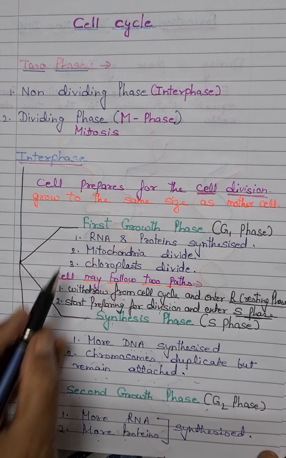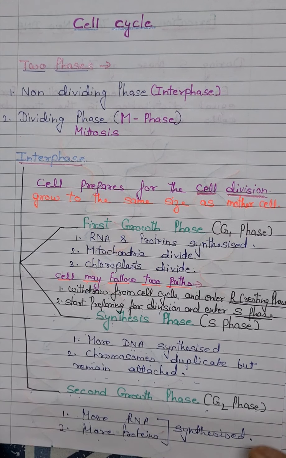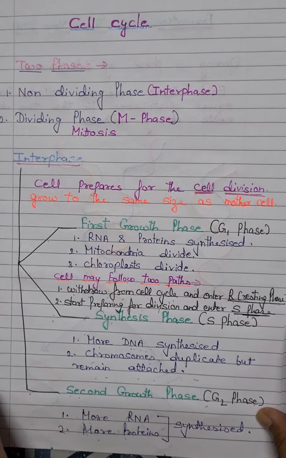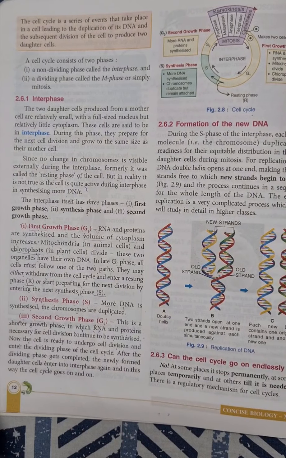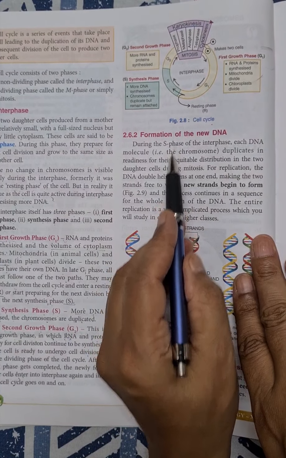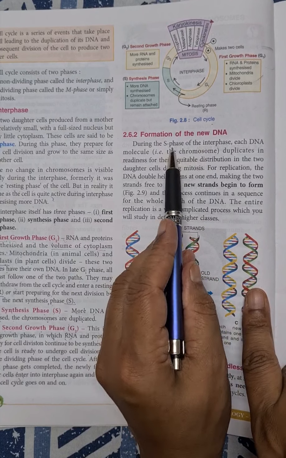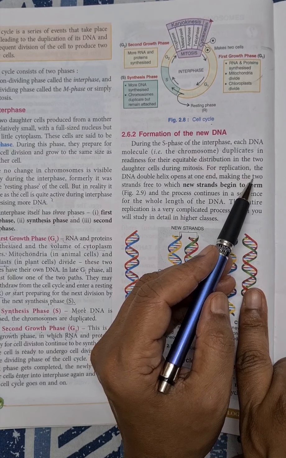Revise all these phases of interphase, and next we are going to start with the formation of new DNA. As I told you, during the synthesis phase of the interphase, DNA is synthesized.